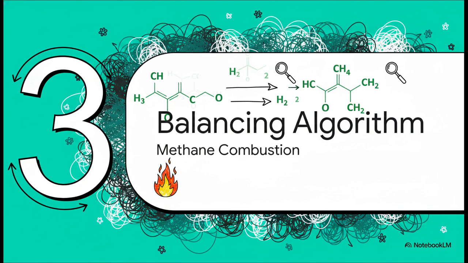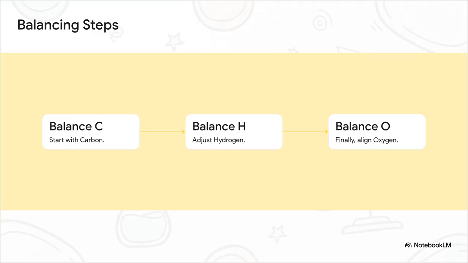Section 3, the iterative balancing algorithm. Let's actually compile a methane combustion. Here is our standard operating procedure for this algorithm. When methane, CH4, burns in the presence of oxygen, O2, it produces carbon dioxide, CO2, and water vapor, H2O. To debug this system, we follow a strict chronological order. We start with the elements that appear in the fewest formulas. Step 1, balance carbon. Step 2, balance hydrogen. Step 3, balance oxygen. Okay, let's execute.